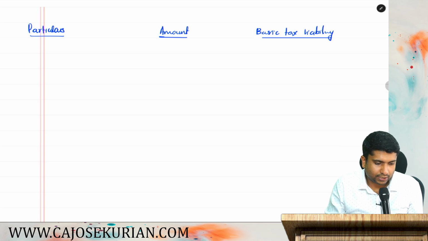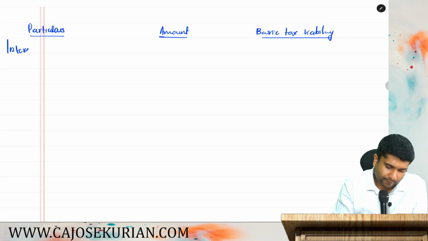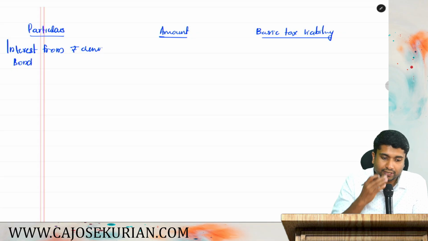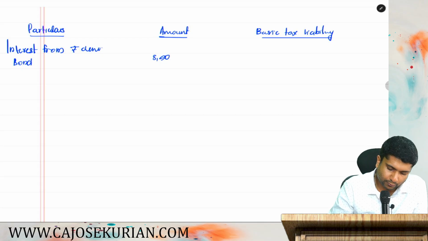Okay. So starting with the first item, what is the first item? That is interest received on investment in rupee denominated bond. So interest from rupee denominated bond. You tell me, bond is basically security and you're having interest income from security and you are an FII. So it will be taxable under which section? Under 115AD. First of all, write the amount, that is 8,50,000.